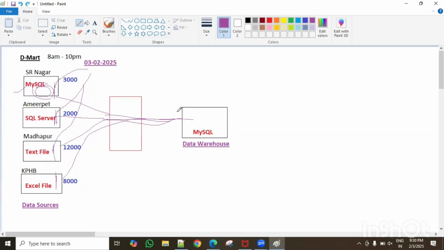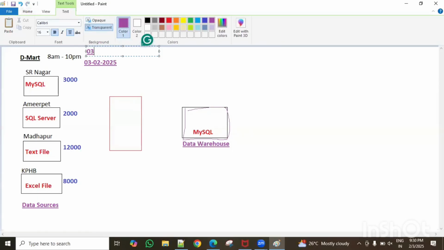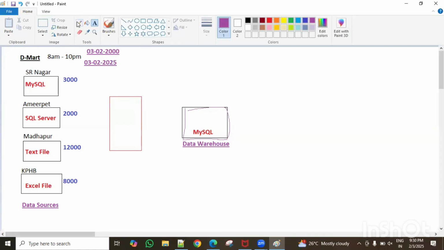So all that data is available in the warehouse, guys. Every day data comes and loads here, right? Imagine it started on a specific day, for example in 2000. Now it is 2025, so they maintain 20 years of data compulsorily.